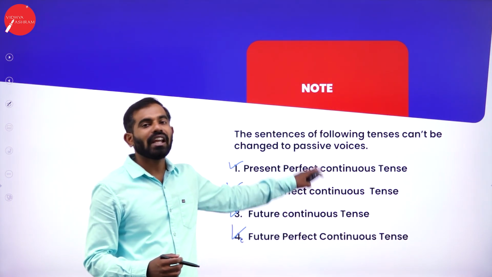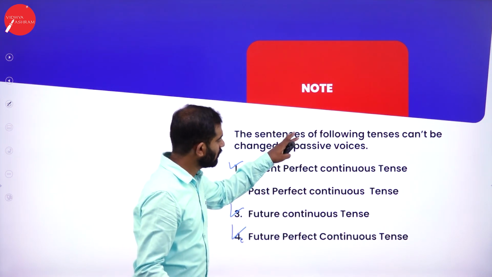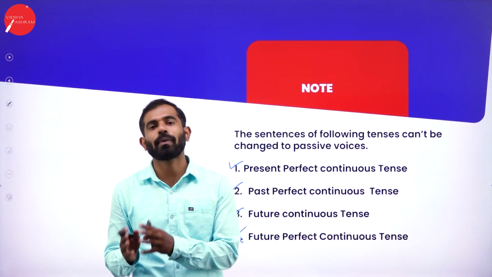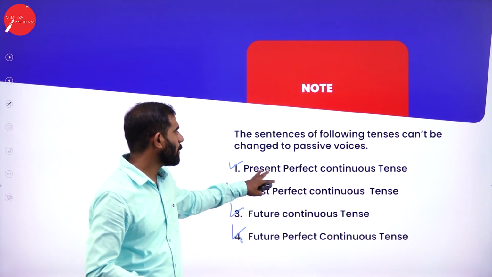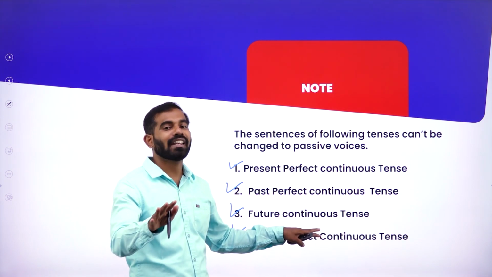Try to choose or construct your own sentences. Try to change them from active to passive. You will not be able to get the correct answer. So remember this, this is a rule. Try doing it. You will never get a correct answer.